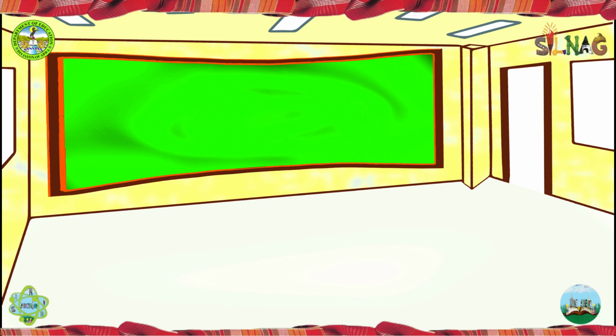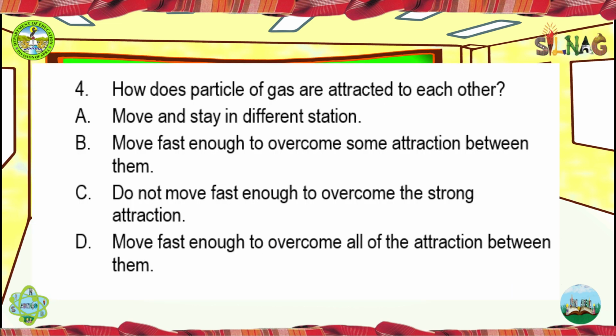Question number 4. How do particles of gas attract each other? A. Move and stay in different stations. B. Move fast enough to overcome some attraction between them. C. Do not move fast enough to overcome the strong attraction. D. Move fast enough to overcome all of the attraction between them.